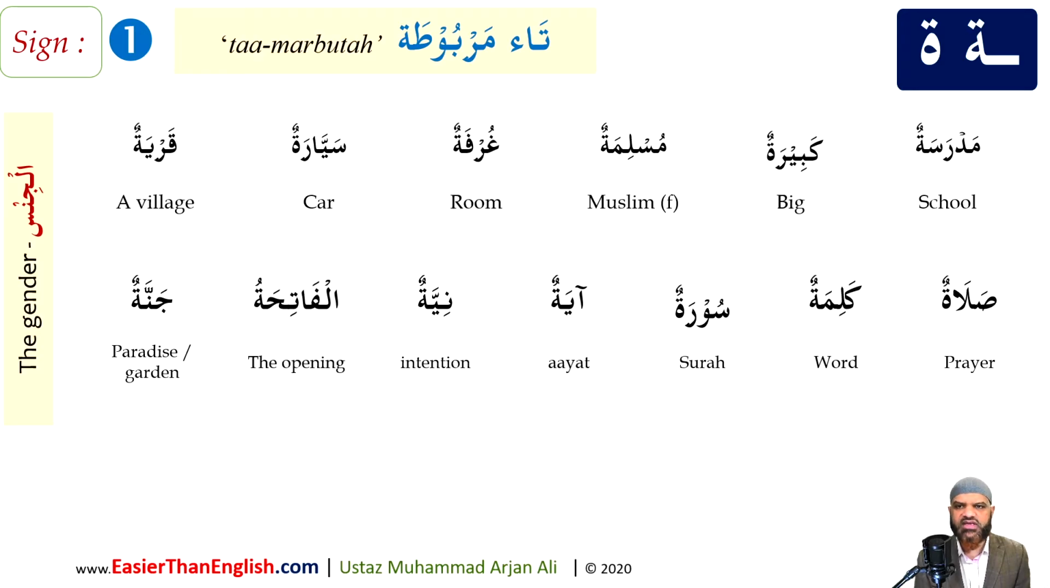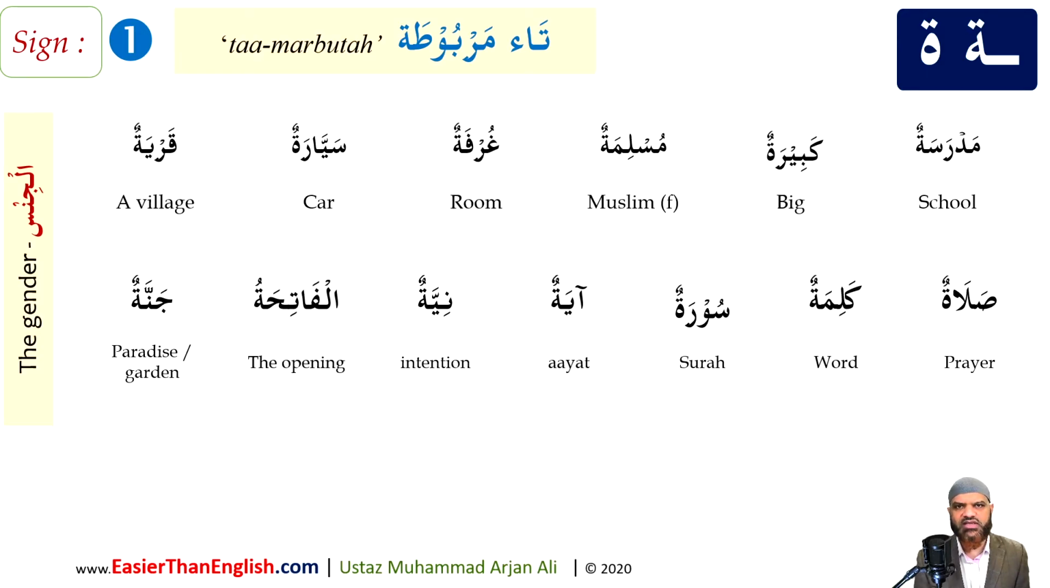Ghurfatun, a room. Sayyaratun, a car. Qaryatun, a village. Salatun, a prayer. Kalimatun, a word. Suratun, a surah of Qur'an. Ayatun, an ayah of Qur'an. Niyatun, intention. Al-Fatihatu, name of the first chapter of the Qur'an, also means the opening. Jannatun, garden or paradise. There are many words in the Arabic language which will have ta marbuta at the end,